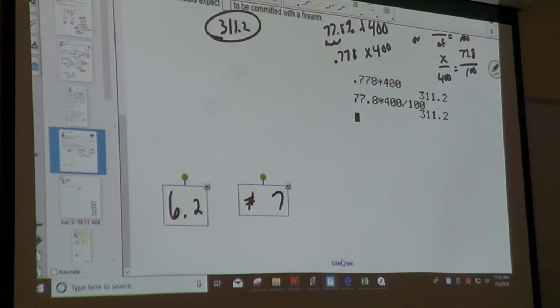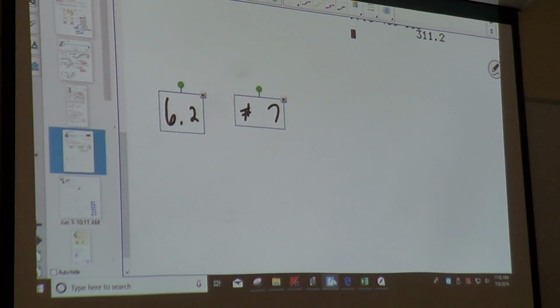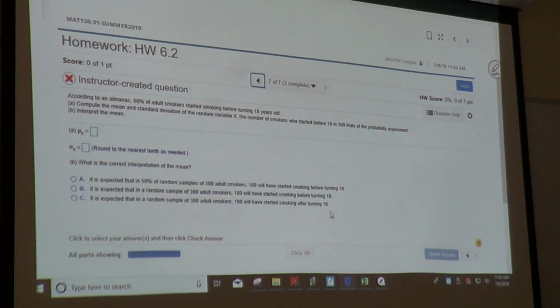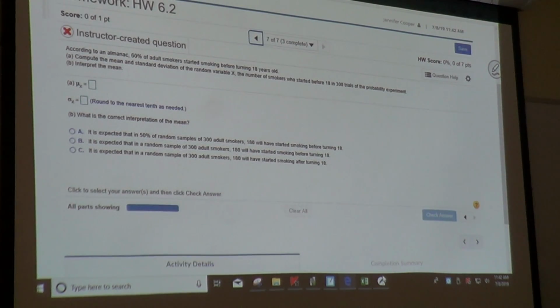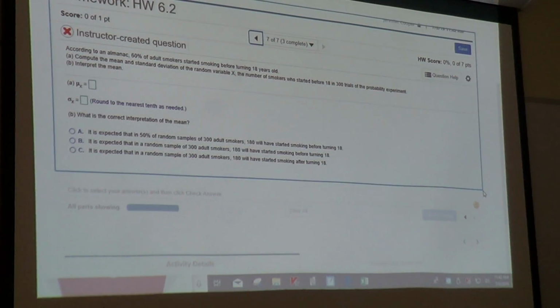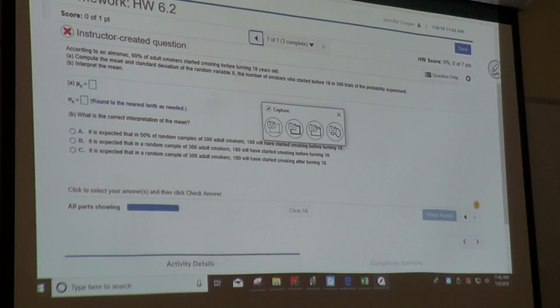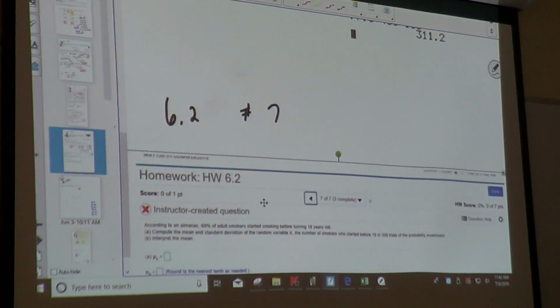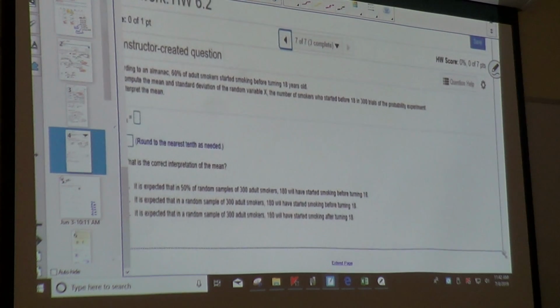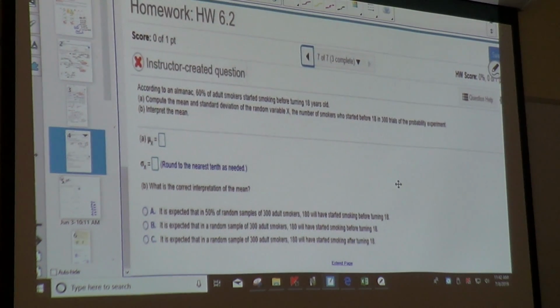All right. Next one that I was asked to work is the next problem, number 7. According to an almanac, 60% of adult smokers started smoking before turning 18 years old.